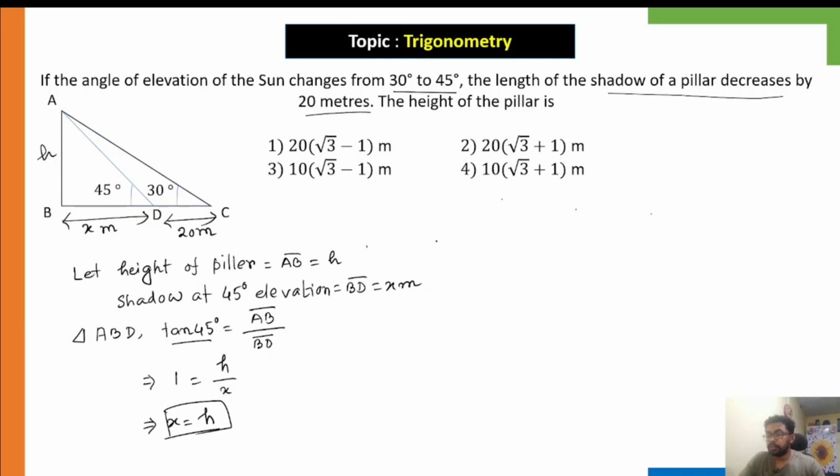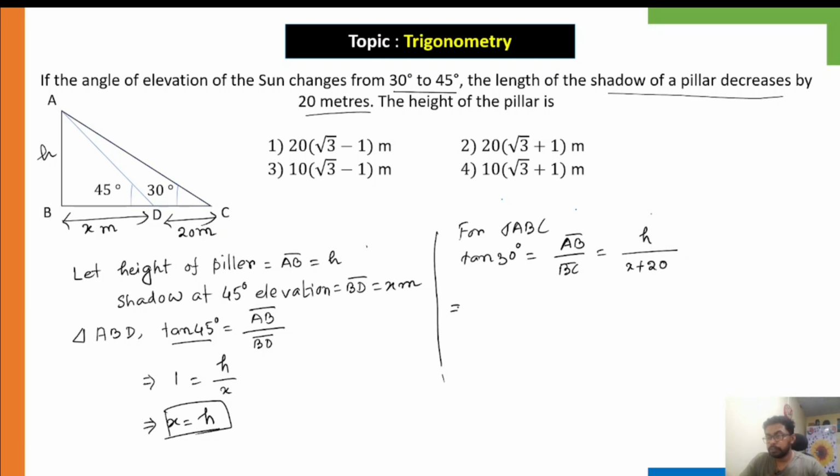Okay, now we can write, for triangle ABC, this whole triangle, tan 30 degrees is equal to AB by BC. Now AB is H and BC is equal to X plus this 20.